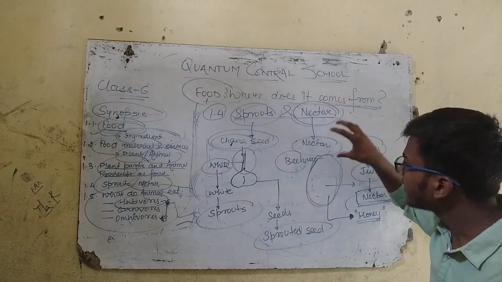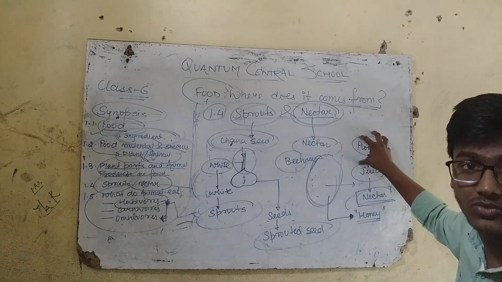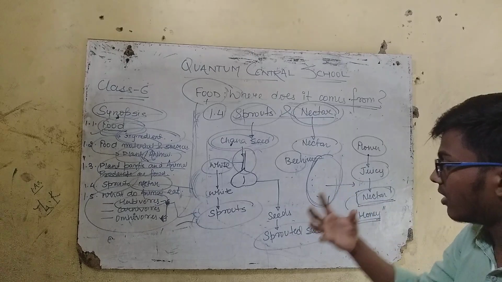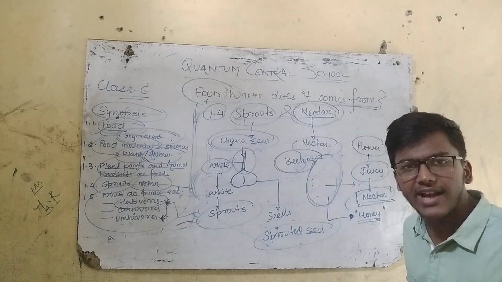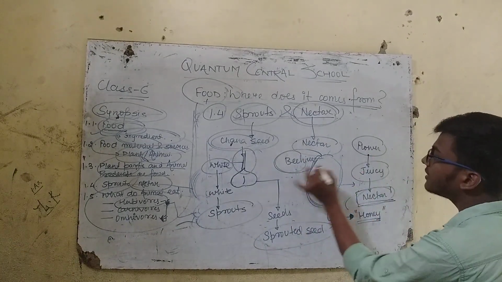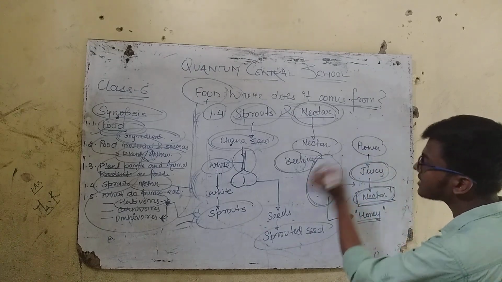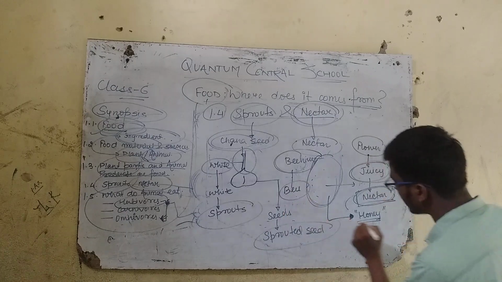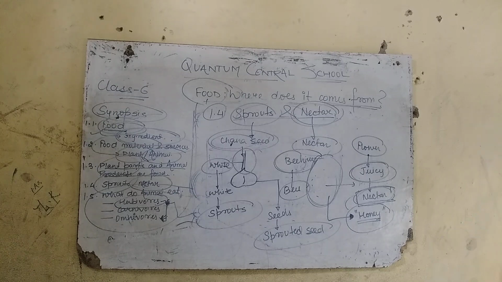कहने का मतलब है कि the nectar is a juicy material which is present on the flower. ये juicy material होता है जो flower पे रहता है, और ये जो मधुमक्खी होता है, means the bees, they have a bucket-like structure on their hind leg. उनके पीछे पैर में एक bucket-like structure होता है. With that they take the juicy material nectar, and later this is used by the bees in the preparation of honey. Okay.